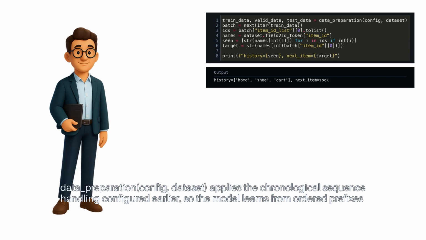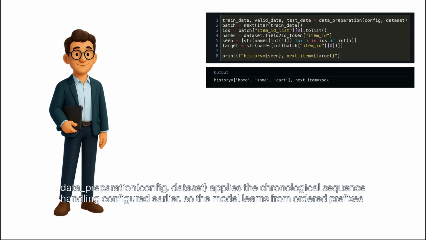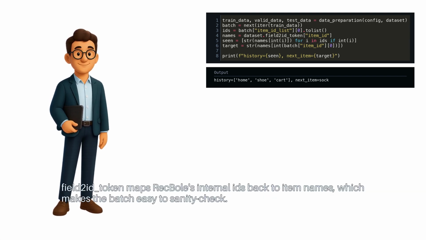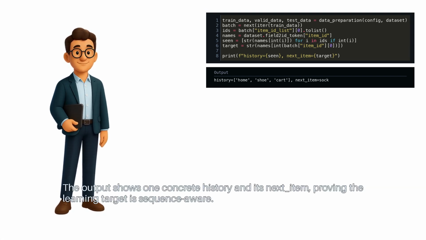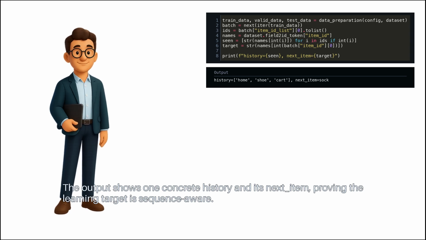Data preparation, config, dataset, applies the chronological sequence handling configured earlier, so the model learns from ordered prefixes instead of unordered baskets. Field to ID token maps RecBole's internal IDs back to item names, which makes the batch easy to sanity check. The output shows one concrete history and its next item, proving the learning target is sequence aware.